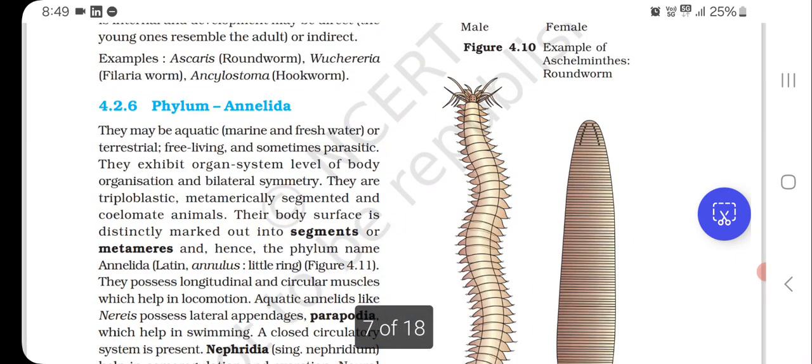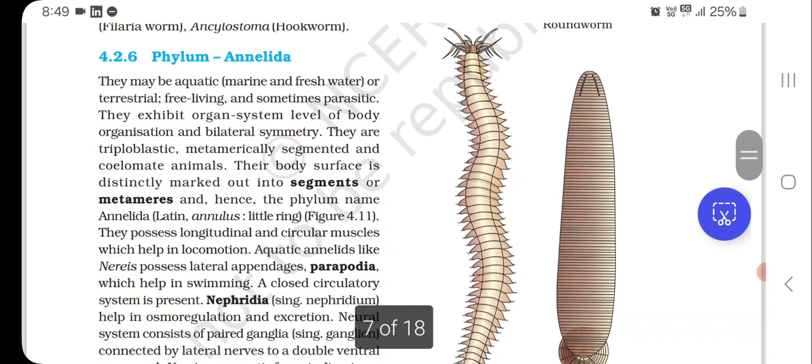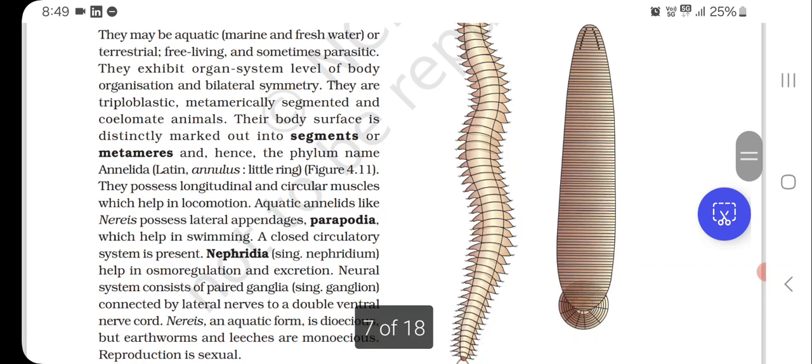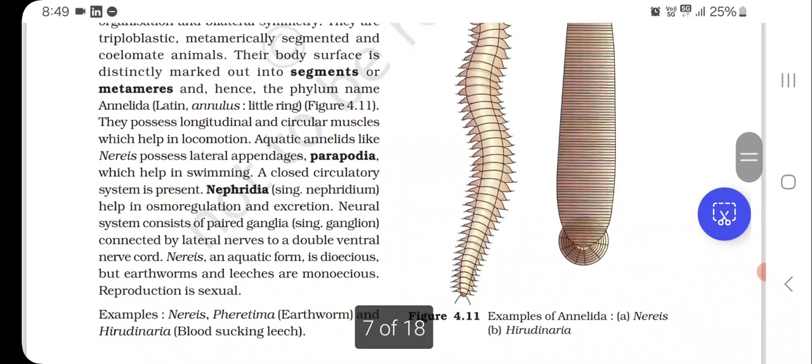Phylum Annelida. They may be aquatic, marine and freshwater, or terrestrial, free living and sometimes parasitic. They exhibit organ system level of body organization and bilateral symmetry. They are triploblastic, metamerically segmented and coelomate animals. Their body surface is distinctly marked out into segments or metamers, and hence the phylum name Annelida, Latin annulus, little ring. They possess longitudinal and circular muscles which help in locomotion.